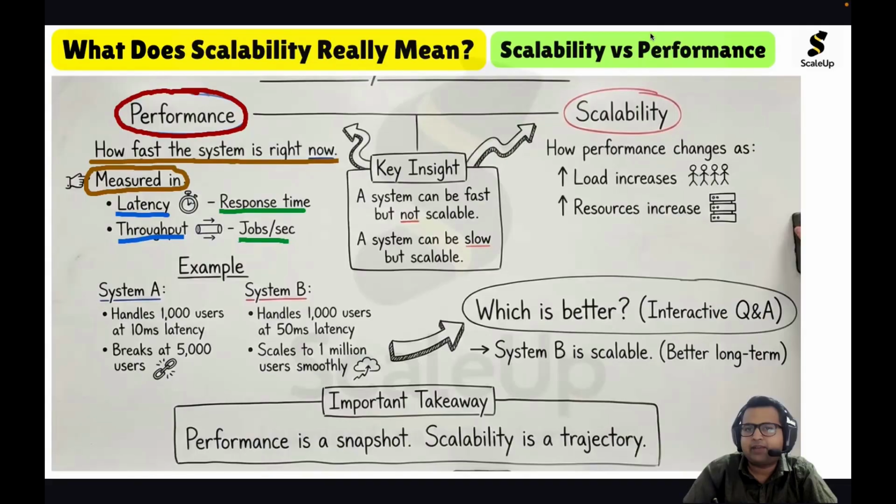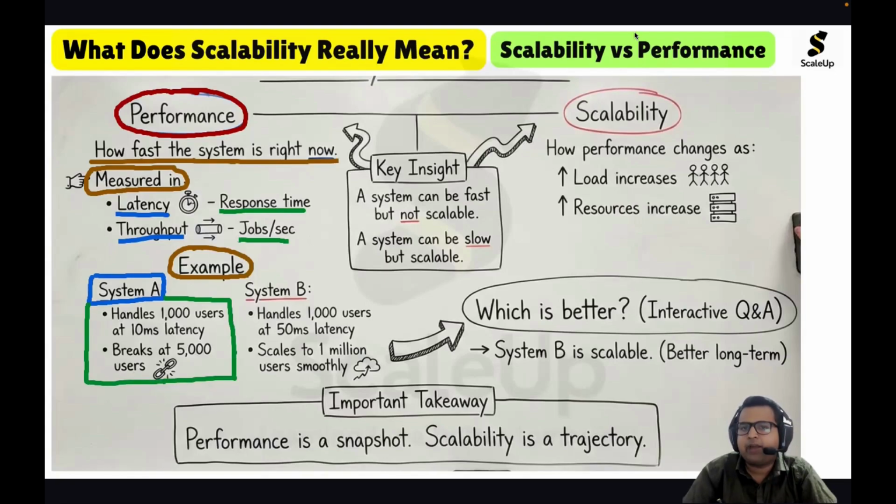If we look at an example of performance, we have a system A that handles 1000 users at 10 millisecond latency, and it breaks at 5000 users. We will get back to the example after discussing scalability first. Now we will discuss scalability.